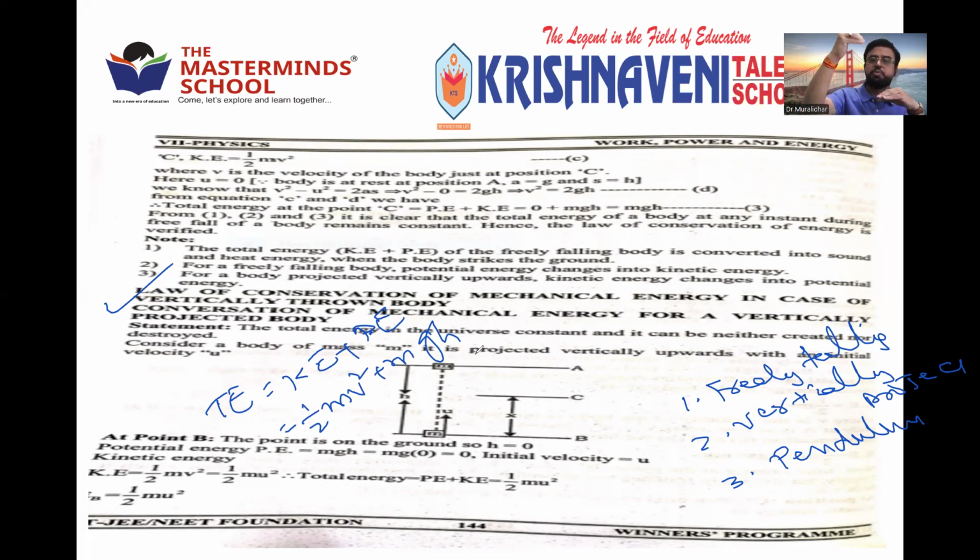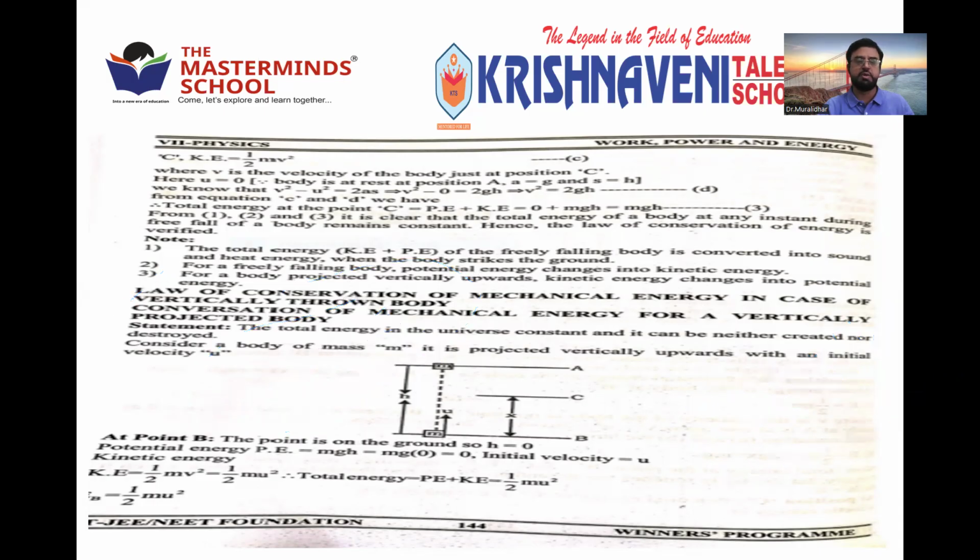Maybe at the highest point, potential energy is maximum and kinetic energy is 0. At the lowest point, kinetic energy is maximum and potential energy is 0, because there is no height. But in between, from maximum height to the ground, the energy changes from kinetic to potential, potential to kinetic. But at any point, if you consider the middle, at any point, the total energy remains the same. The KE plus PE is always the same in case of a freely falling body, right? That I'll show you in a video later. So that is one kind.